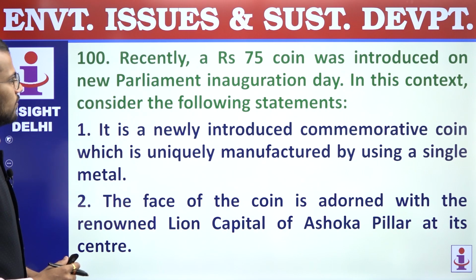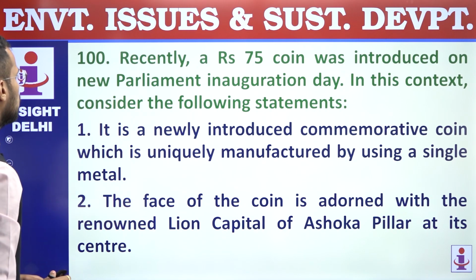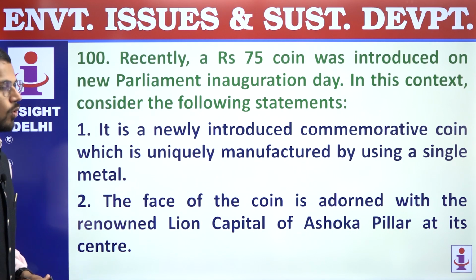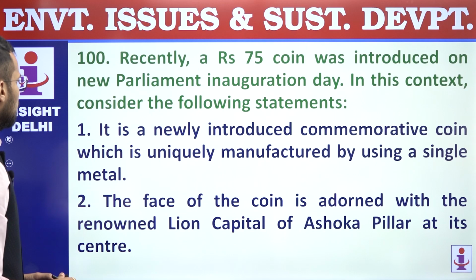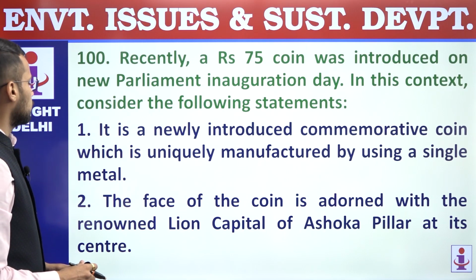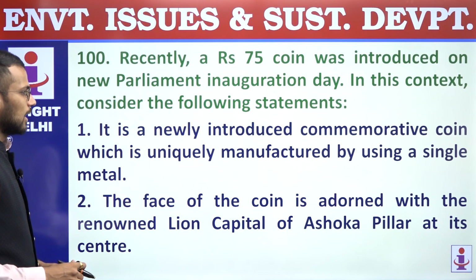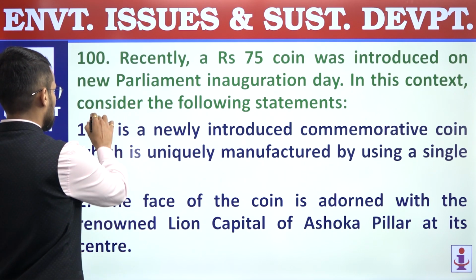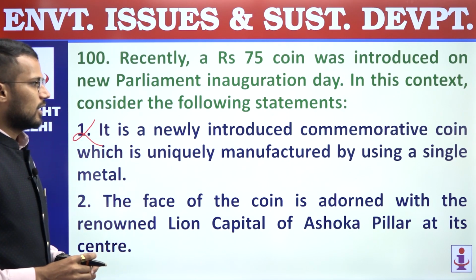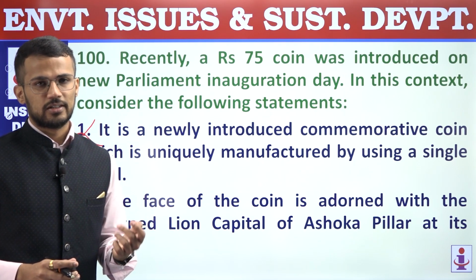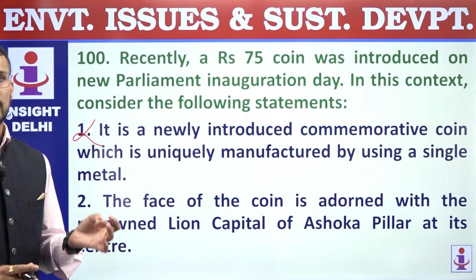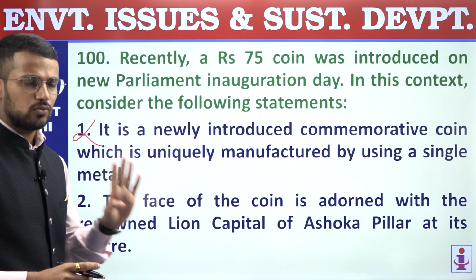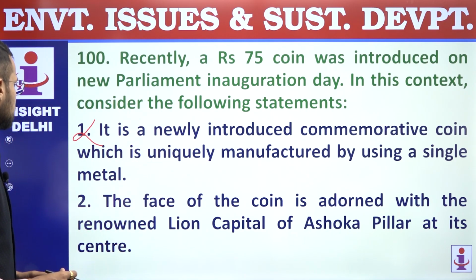Recently, a rupees 75 coin was introduced on new Parliament inauguration day. In this context, consider the following statements. First, it is a newly introduced commemorative coin which is uniquely manufactured by using a single metal. So, this statement is an incorrect statement because it consists of 4 metals like silver, copper, nickel and zinc. It does not have only one metal, it has 4 metals, and that's why first statement is incorrect.